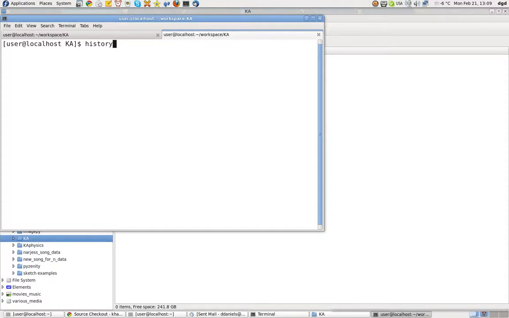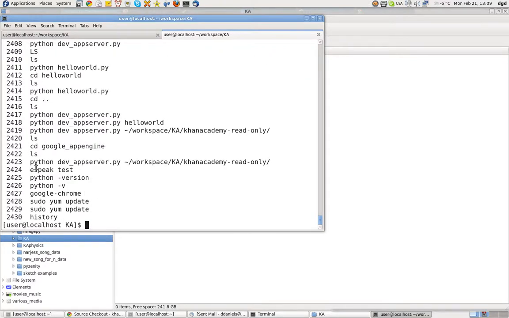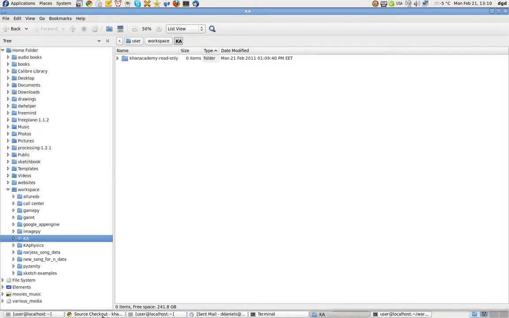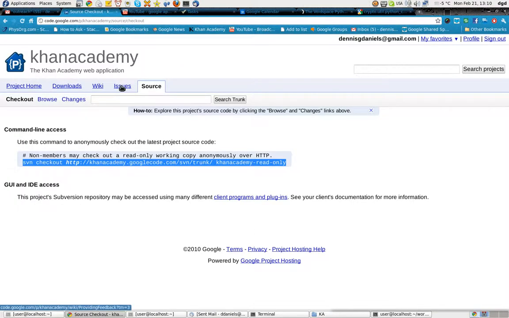And while we do that, we'll pull up the command we need right here. I think that'll be the one we want. It's almost done. The last time I did this, though, I ran into a bug.